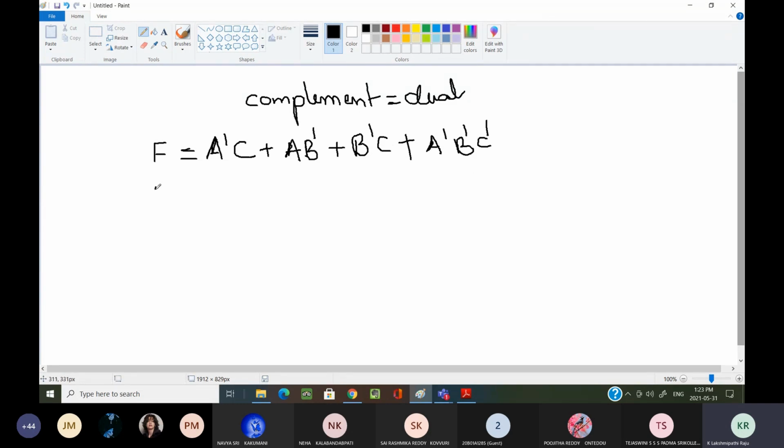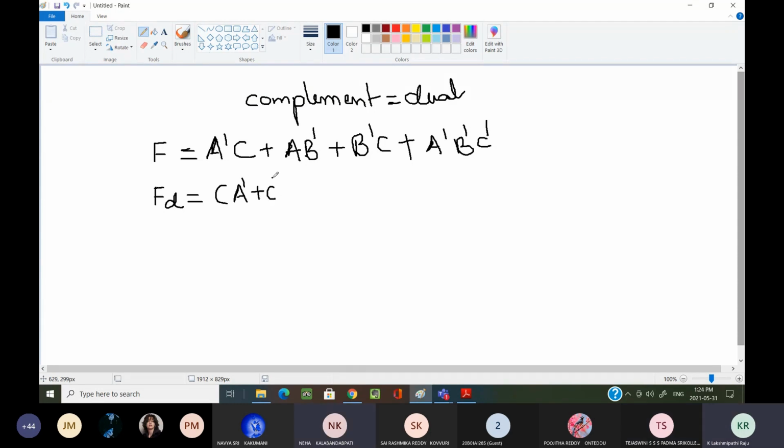Now how are we calculating the dual of the given function? I am considering this dual as fd. Now tell me how we calculate the dual of the given function. This is the given function. What do we have to do? A bar plus C. A bar plus C.